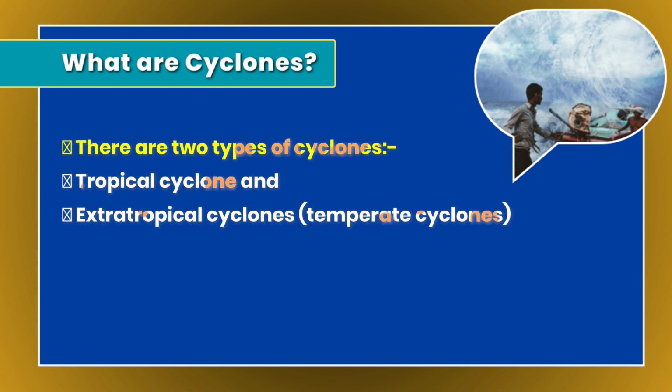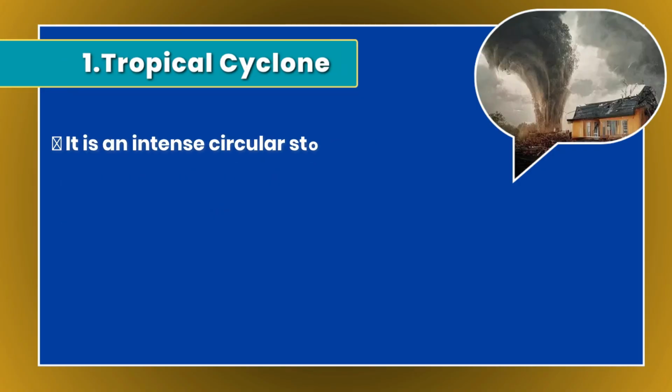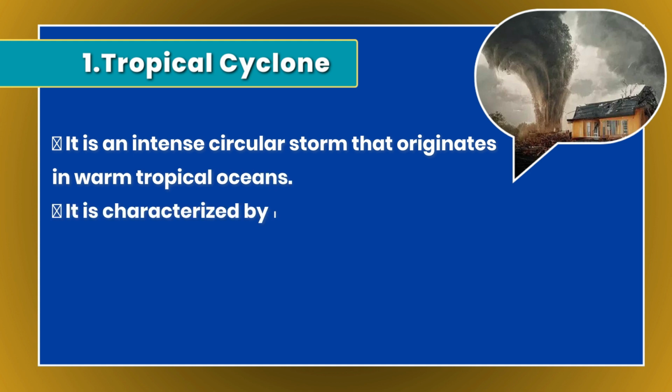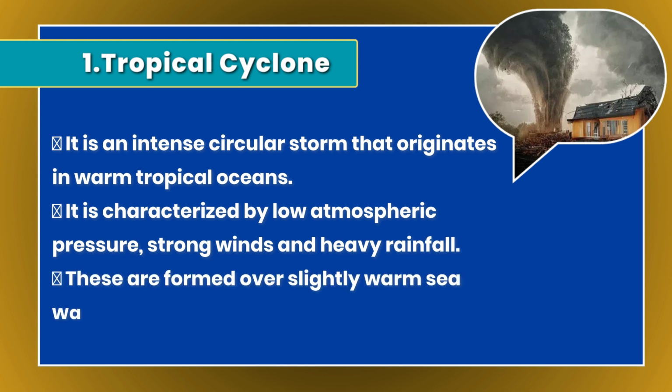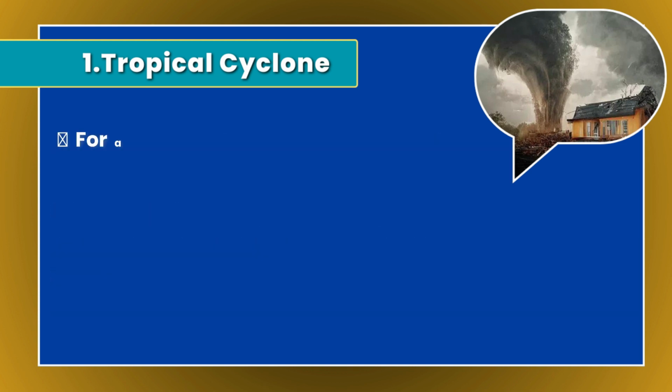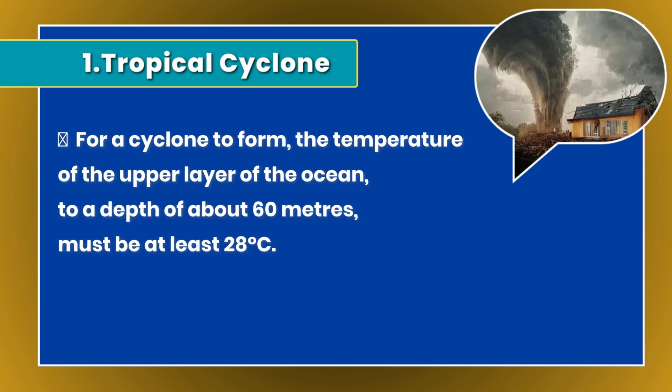So let's quickly move forward and know more about these cyclones. So first up is tropical cyclone. It is an intense circular storm that originates in warm tropical oceans. It is characterized by low atmospheric pressure, strong winds, heavy rainfall. These are formed over slightly warm seawater. For a cyclone to form, the temperature of the upper layer of the ocean to a depth of about 60 meters must be at least 28 degrees Celsius.